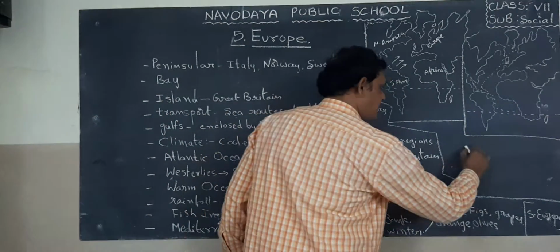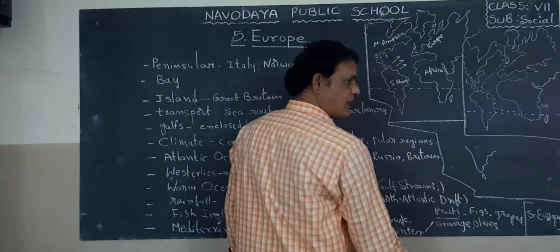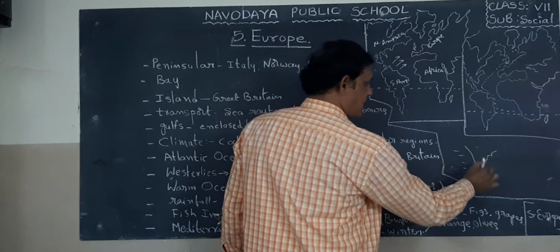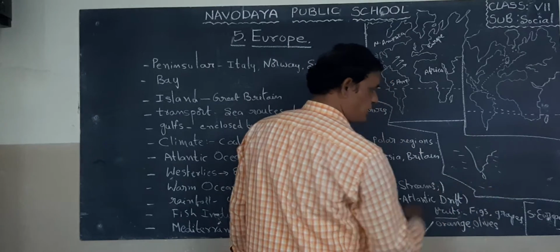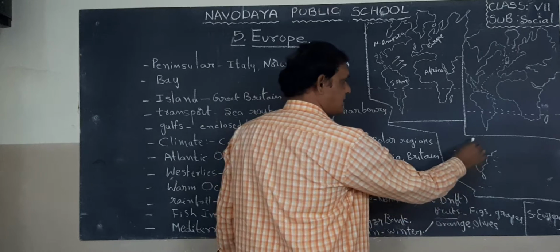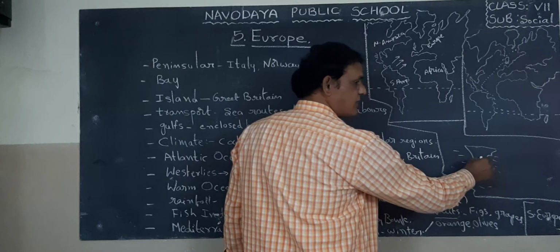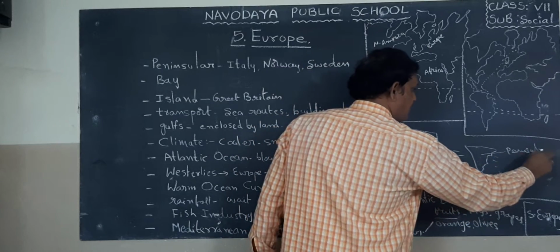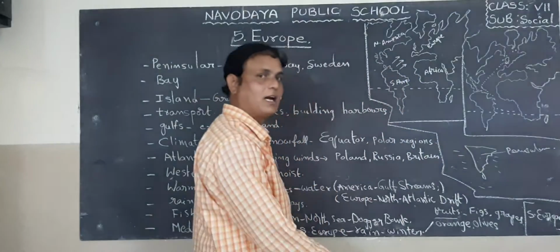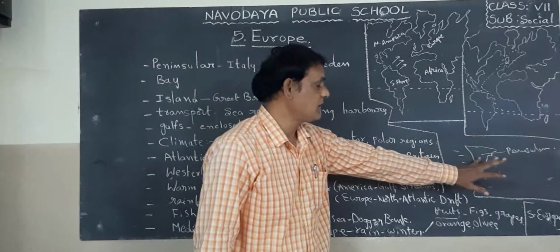Students, now listen. For example, this is our country. This is Arabia. See, this is Bay of Bengal. This is Indian Ocean. That means South India is land surrounded by water on three sides. That is why it is called peninsula. So this is peninsula.